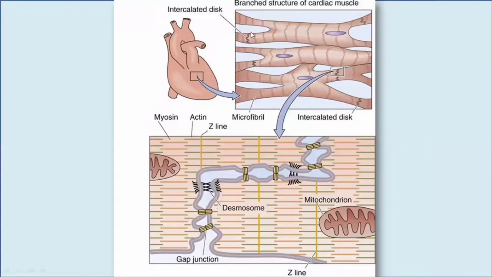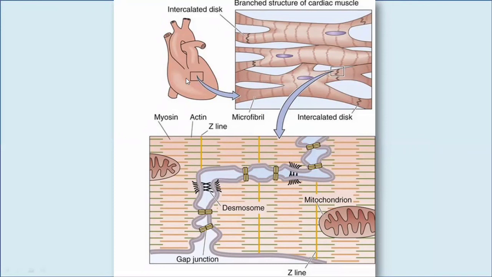So these have branches. These intercalated discs basically make these cells connected to each other. Due to these connections, they appear as fibers and a sheet of cells. These intercalated discs are responsible for the heart working in a well coordinated manner. When electrochemical signals come to these cells, the signals are passed through intercalated discs from one cell to the other cell, and that's why the contraction and relaxation of the heart are performed in a well coordinated manner.